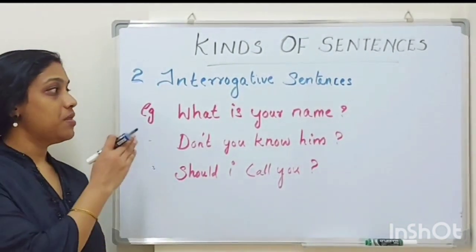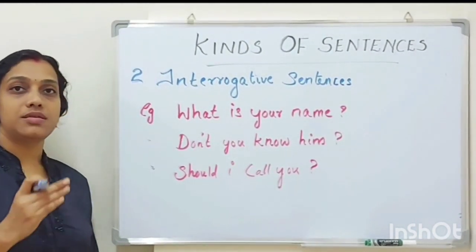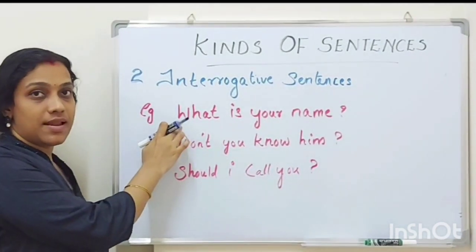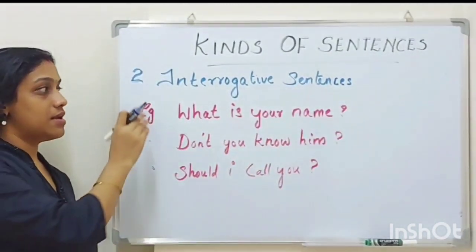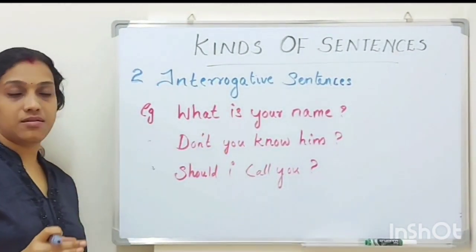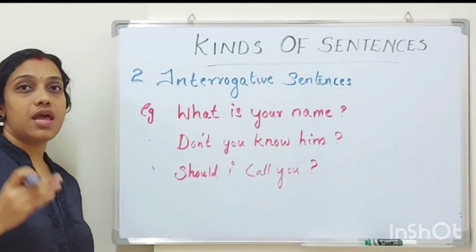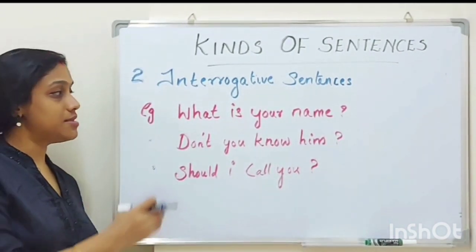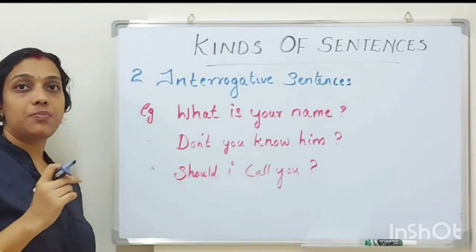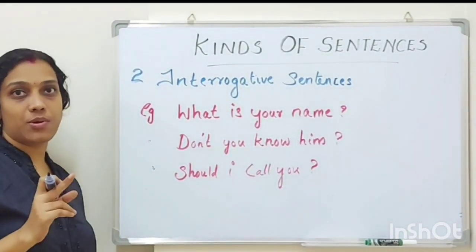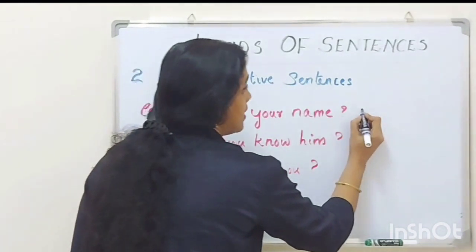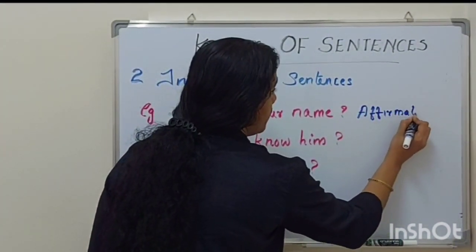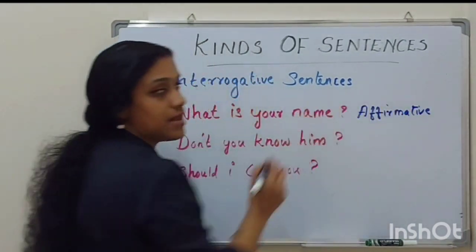Our first example, what is your name? Now we'll see the features of interrogative sentences. It starts with a capital letter and ends with a question mark and it is in the form of a direct question, right? Now here we can see affirmative type of questions and negative type of questions. Let us see the examples. What is your name? What type of a question it is? It is a positive question, right? So it is an example of affirmative question. Affirmative type of interrogative sentence, right?